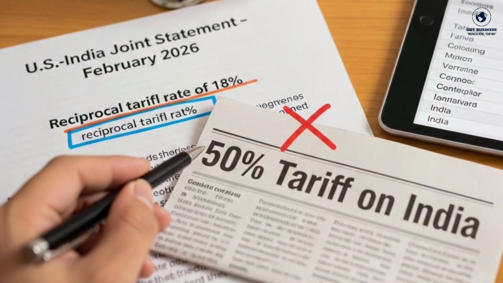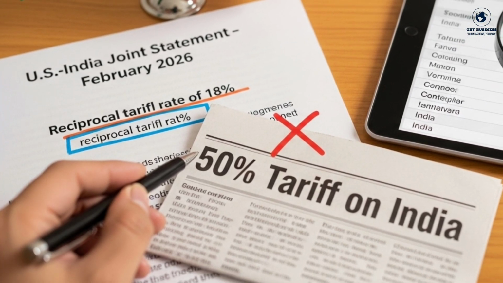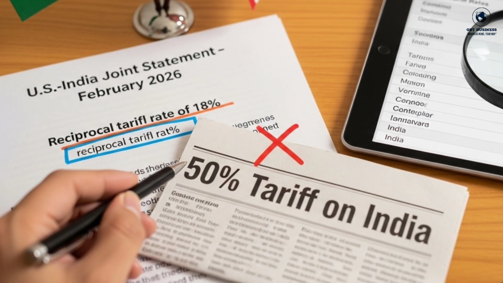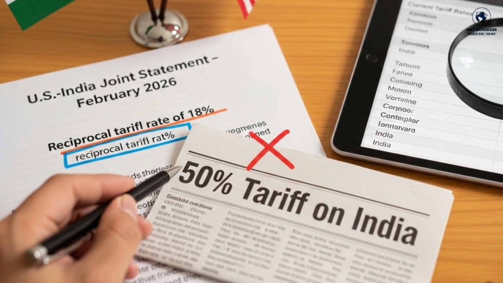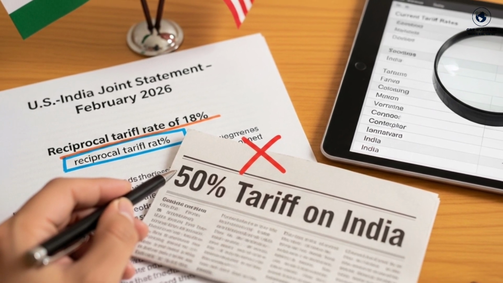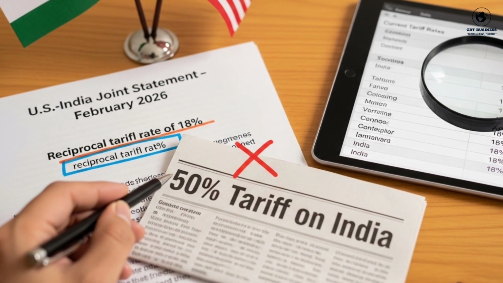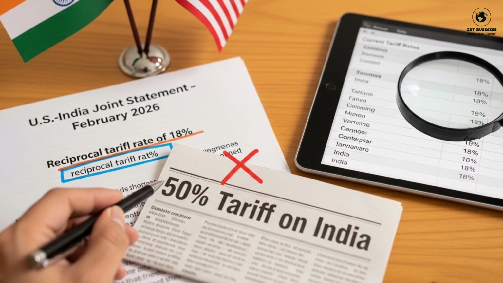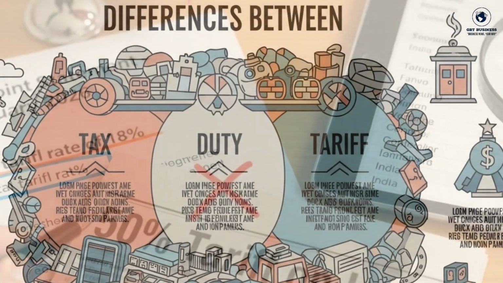In India's case too, the official US-India joint statement on February 2nd, 2026 mentioned an 18% reciprocal tariff rate. So a line like 50% tariff on India cannot be considered correct in every situation. The current official record talks about an 18% rate along with the possibility of further adjustment on some goods. This is where the confusion begins.